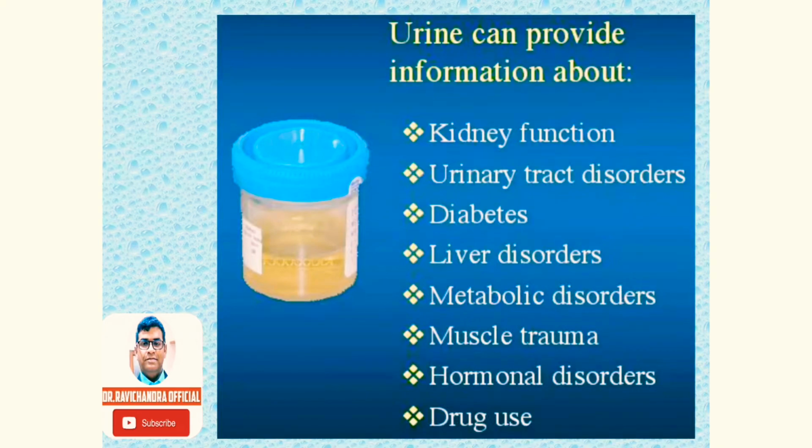Urine can provide most of the information about the patient or the person of the sample. So it helps us in knowing the kidney function, urinary tract disorders if any, diabetes, liver disorders, metabolic disorders, muscle trauma, hormonal disorders, and drug usage.